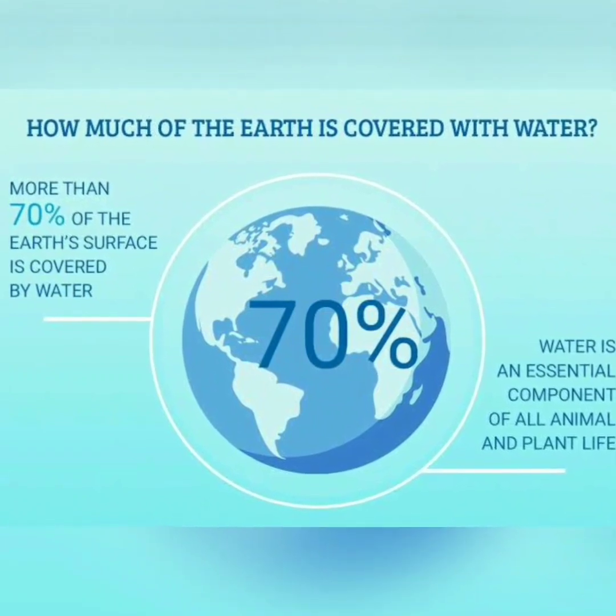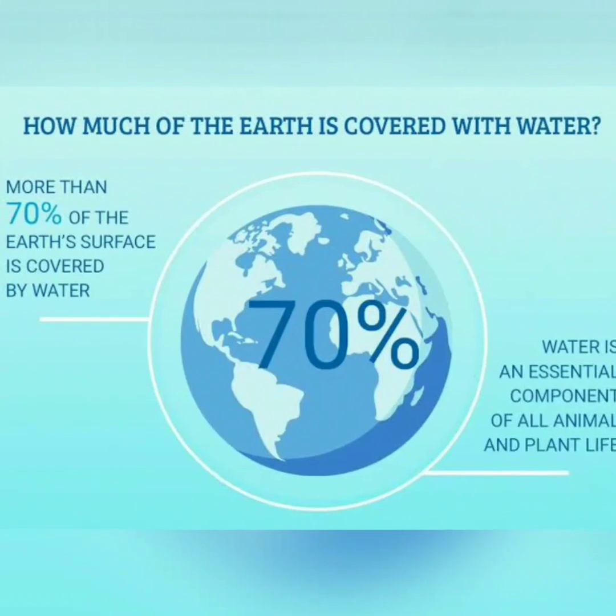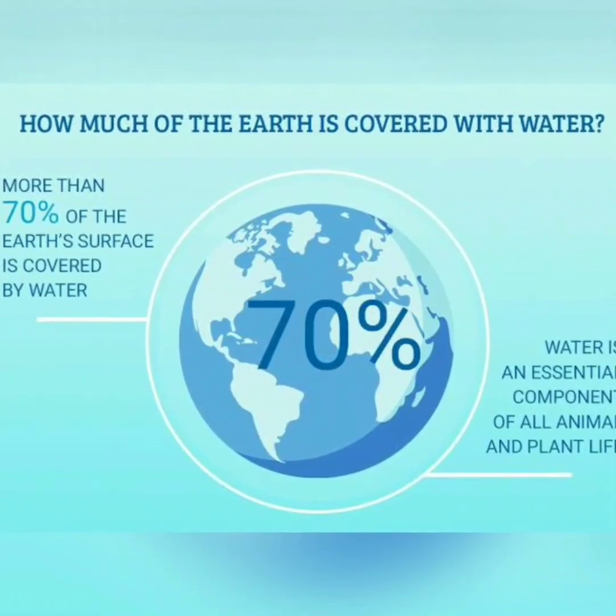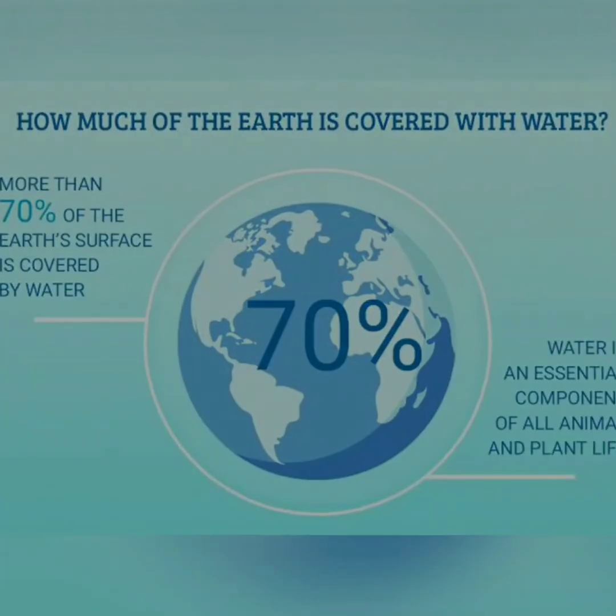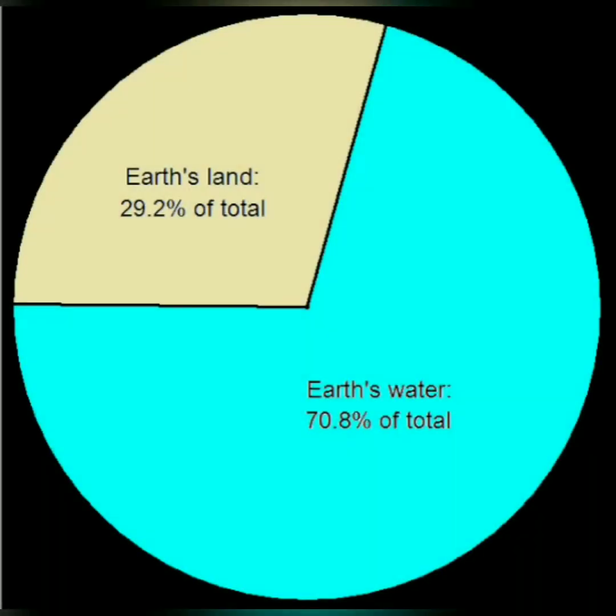For living, water is important for drinking and other work. Water is the most important thing, for making food, for washing things, all the things. And we get all this water from the earth. About 70% of the earth is water. Plenty of water is there.